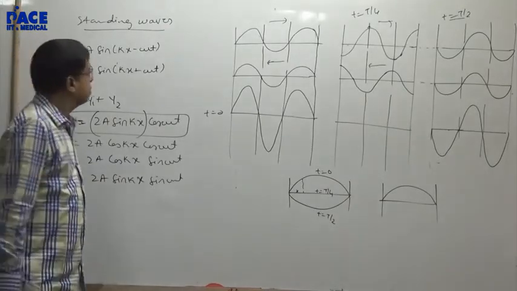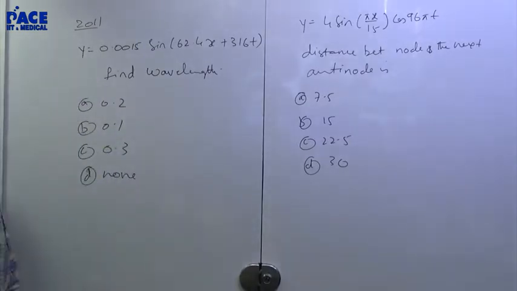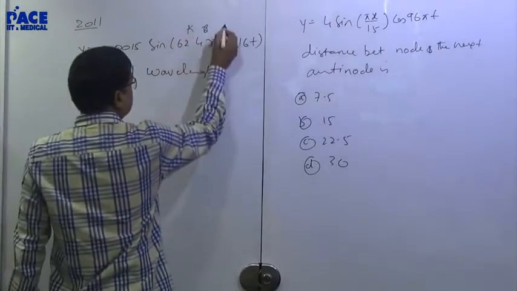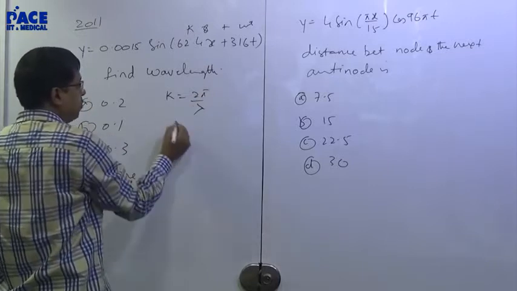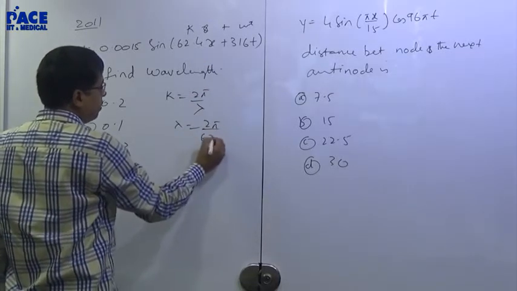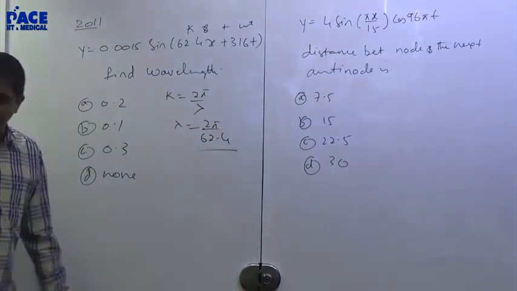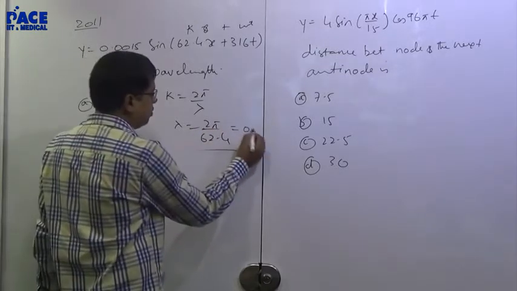Wait. Sir, first one is 0.2. Perfect. There is nothing that you need to worry about here. Sin(kx plus omega t). k is equal to 2 pi by lambda. He wants the wavelength. 2 pi by 62.4 is your answer. Nothing better than that, right? Wonderful. 2 pi by 62.4, is it 0.2? 0.1 shy. 2 pi by 62.4 will turn out to be 0.1.